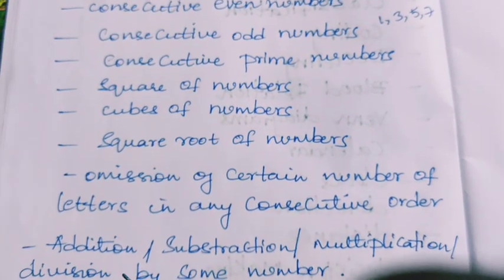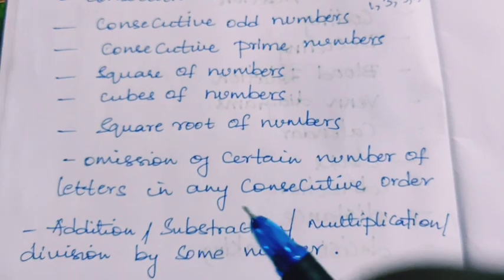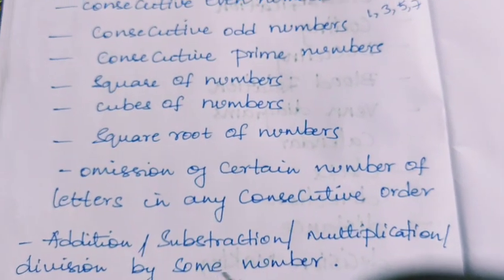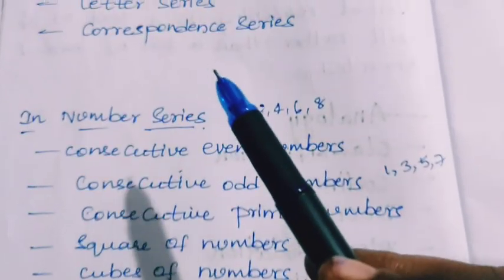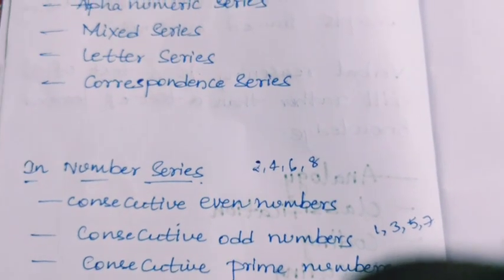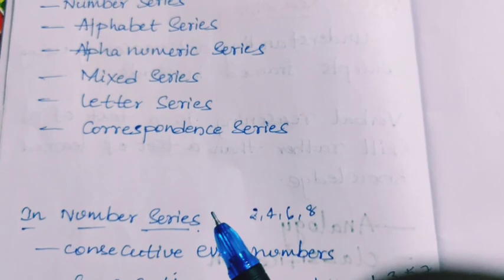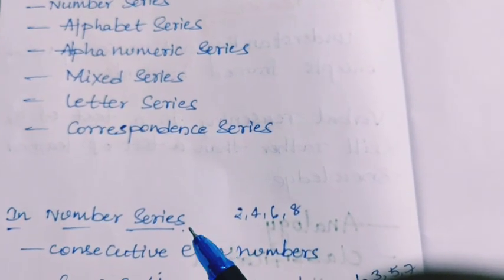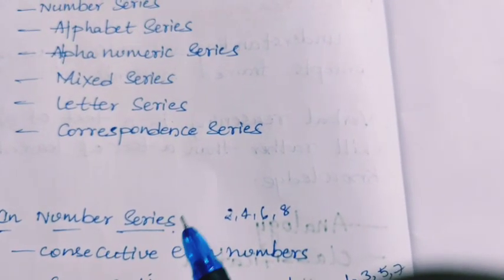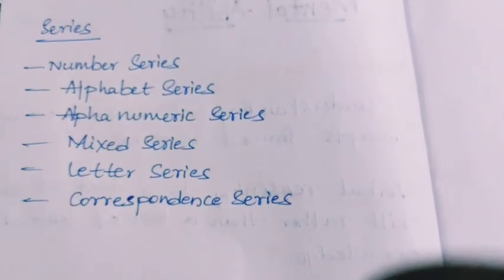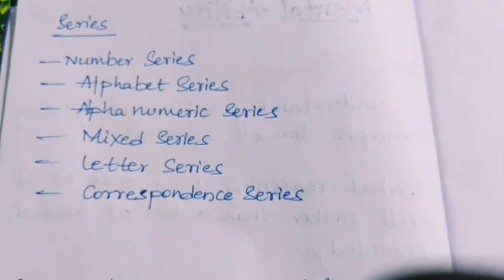And it can be addition, subtraction, multiplication, division by some number. So like this different ways of questions will be asked in series method. It can be number series or alphabet series or alphanumeric series. Based on this we can see different ways of questions.